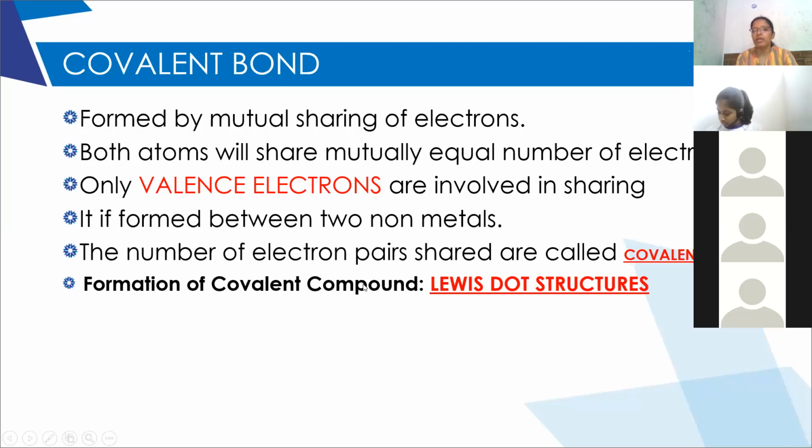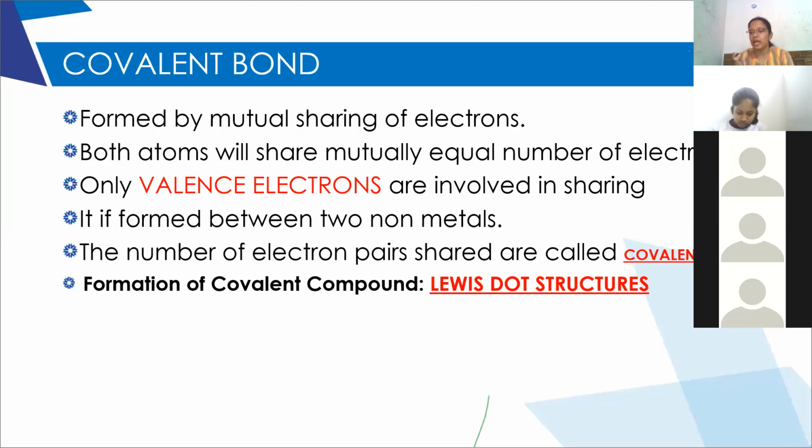So if one pair of electrons is shared, it will be a single covalent bond. And if two pairs of electrons are shared, it is called as double covalent bond. So let me explain you with this example, oxygen. We know the oxygen molecule. How is oxygen molecule formed? By combining two atoms of oxygen. Each oxygen atom, atomic number is 8, electronic configuration is 2, 6.